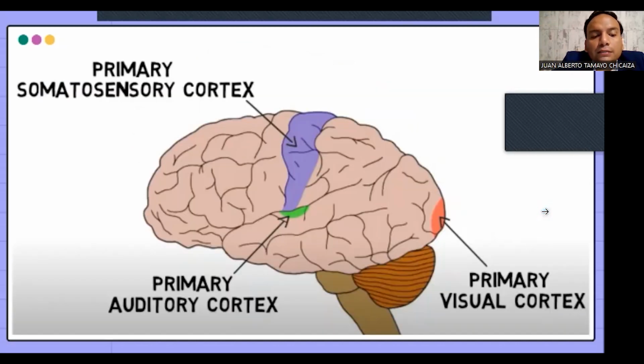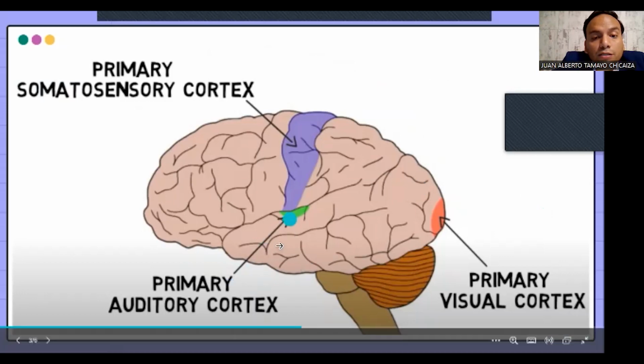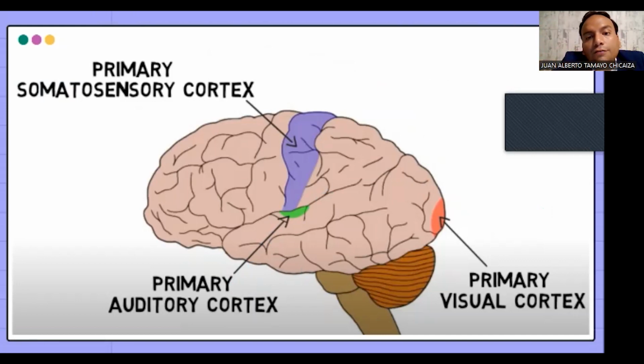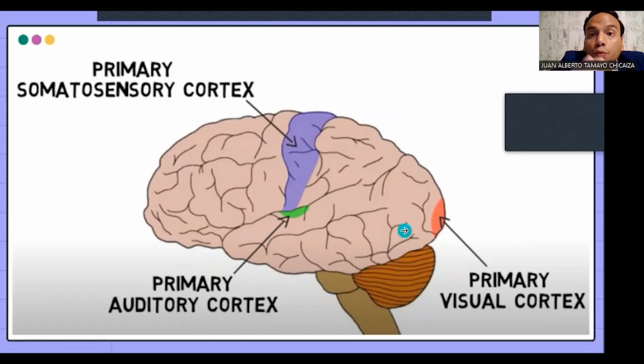Right here, you may find the primary motor cortex and the visual cortex, which are very important in our brain. The motor one, the one that you see here in green, is involved in voluntary phonological movement to articulate linguistic sounds and words. So it allows movement including articulation, the way you breathe in, and it also controls the airflow. And here you have the primary visual cortex, which supports the perception, understanding, and production of linguistic input, maybe through reading and writing.